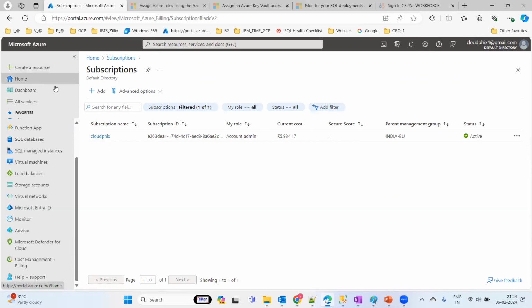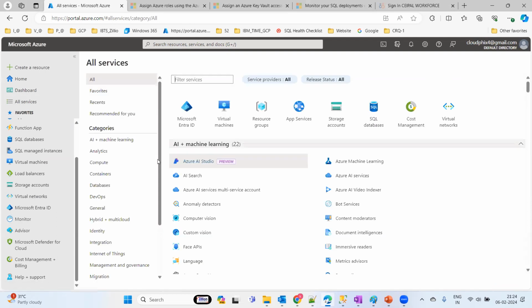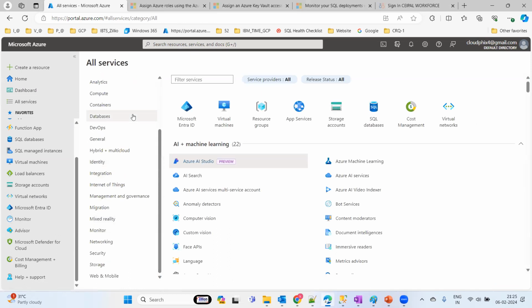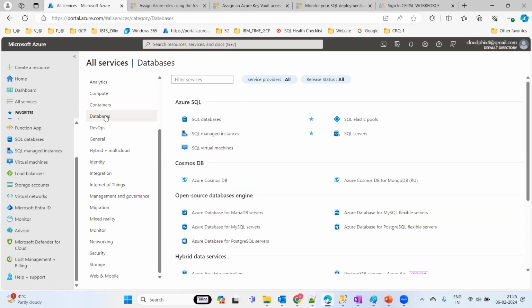All right. So now on the left side panel, all the services that we can see, here are my Azure services, analytics, compute and all. But we are more precisely going to focus on database related stuff. In the database also, Azure SQL database and managed instance, virtual machines, databases. This part we are going to cover.